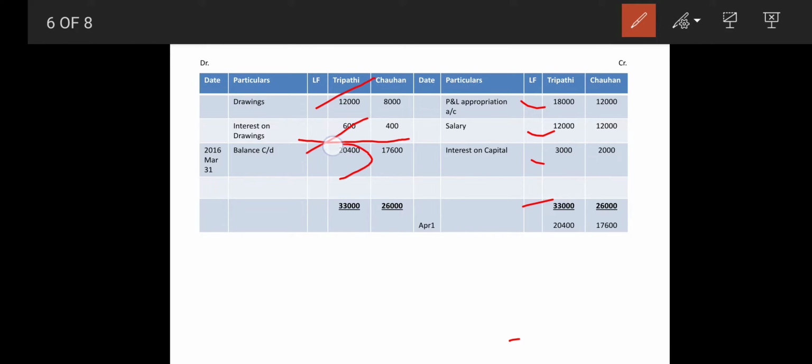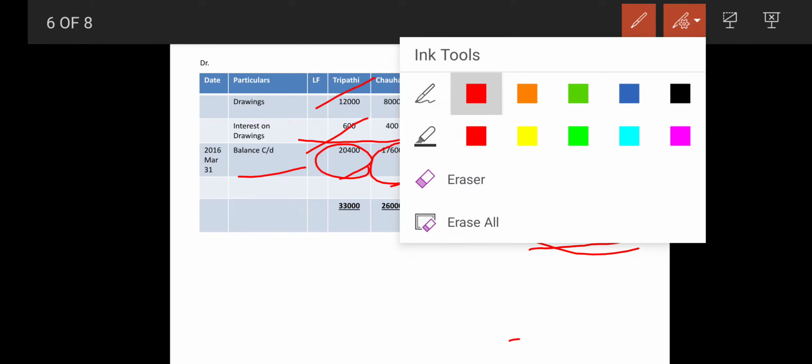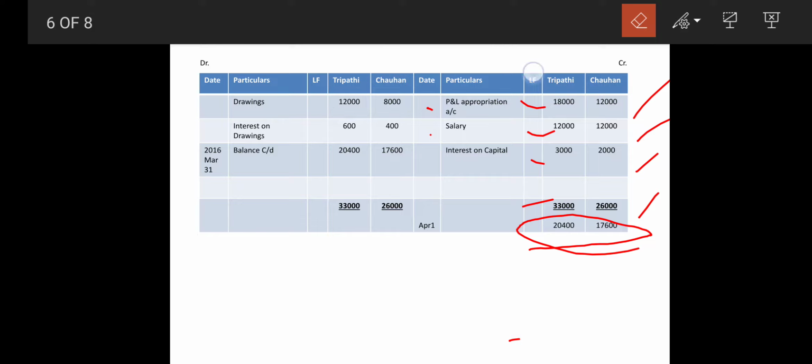That gives you a difference of 20,400, and that is balance carried down, which is transferred as the opening one, balance brought down 20,400. Same way Chauhan 12,000, 12,000 and 2,000 gives you 26,000 and minus 8,000 and 400. Finally it gives you 17,600. This way we close our current account.